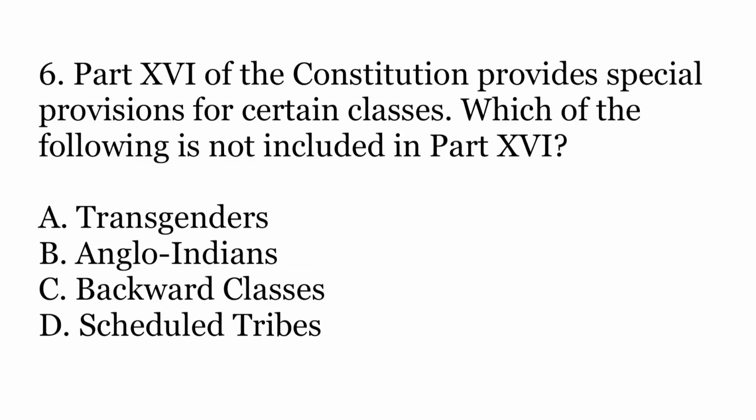Sixth question, Part 16 of the Constitution provides special provisions for certain classes. Which of the following classes is not included in Part 16? So not is the keyword here. Part 16 provides special provisions for 4 types of classes, and one of the following is not included in that. Options A. Transgenders, B. Anglo-Indians, C. Backward classes, or D. Scheduled tribes.